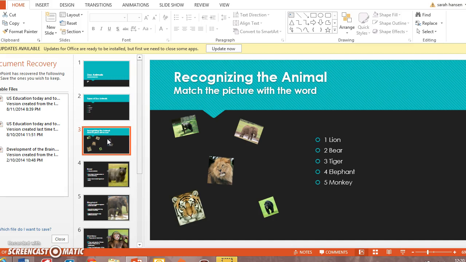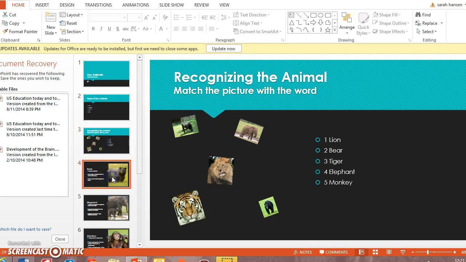On this slide, I just basically have the types of zoo animals that we are going to be learning about. And so the animals we're going to be learning about are a bear, an elephant, a monkey, a lion, and a tiger. Now, these are just 5 of many types of zoo animals, but these are the ones that we are going to be learning about this week. And these are pretty easy to say and learn about.